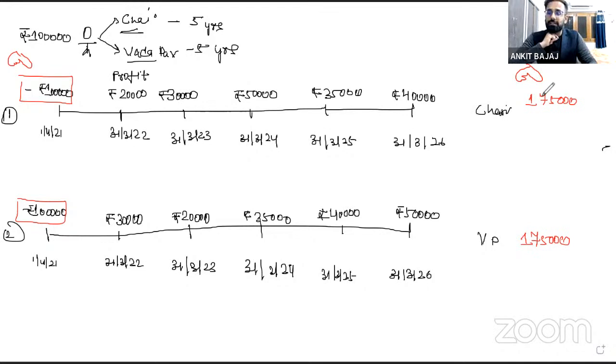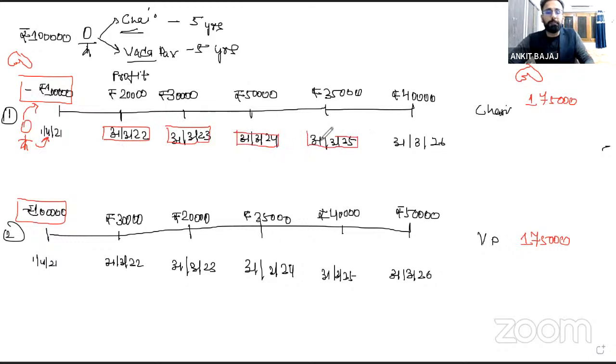I will say your answer is wrong. Why am I saying your answer is wrong? How can you say that you can start any of the businesses without doing proper analysis? Now, if you see, you are earning these profits in the future. When you are making the investment here on 1st April 2021, you made an investment of 1 lakh rupees, and you will be getting these profits in the future, not in the current year.